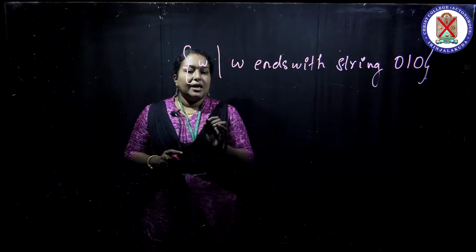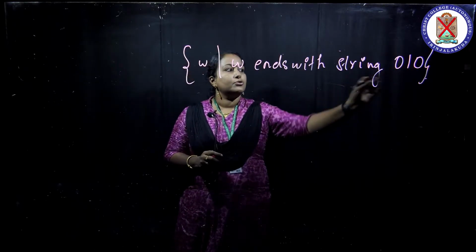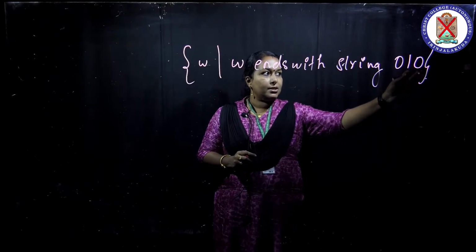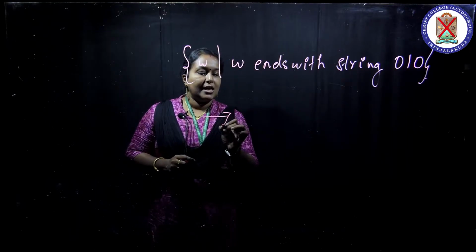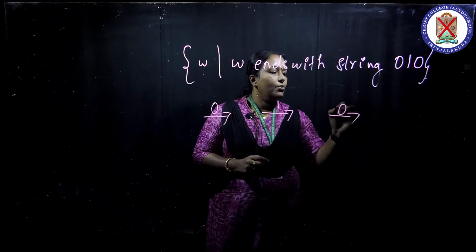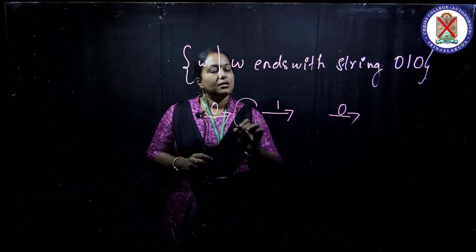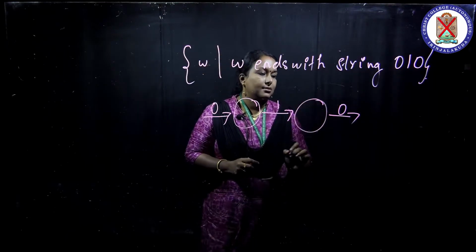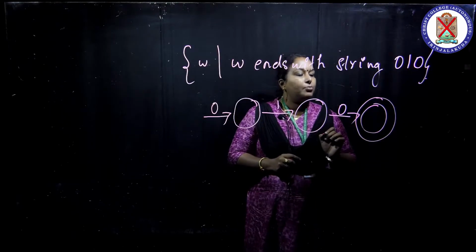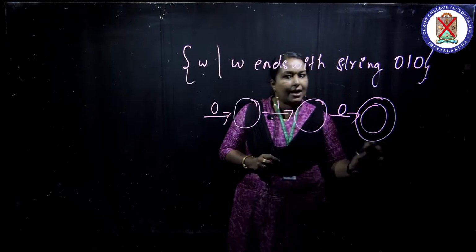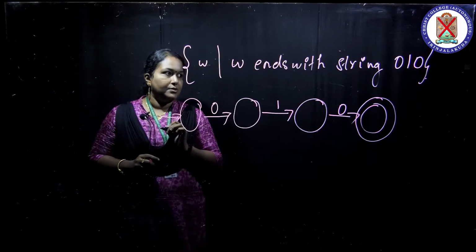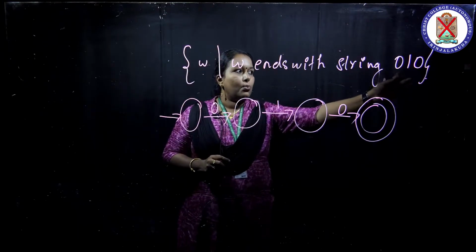In the previous class, I explained one easy method for drawing the DFA. With the string 0, 1, 0, first draw an arrow with 0, a second arrow with 1, and a third arrow with 0. Then fill it with circles. In the last circle we put the double circle, which means the end state. In the first circle we provide the start state. So it ends with 0, 1, 0.